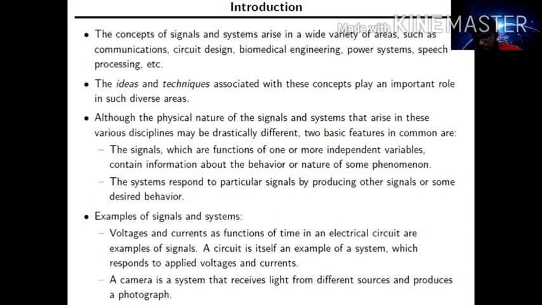Suppose a signal depends upon two independent variables, we call it an image signal or picture signal, that is, a two-dimensional signal. Other than that, we can have signals that depend upon three variables, or four independent variables, a four-dimensional signal. For example, wind and air pressure depend on four independent variables: latitude, longitude, elevation and time. These types of signals are multi-dimensional signals.